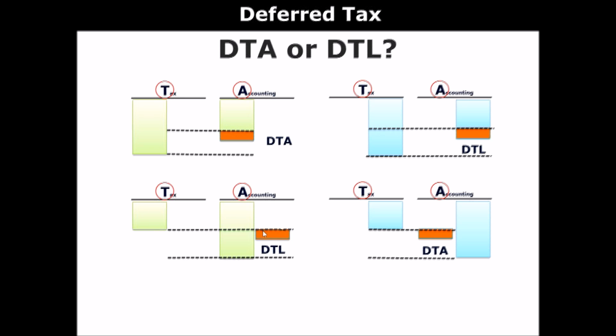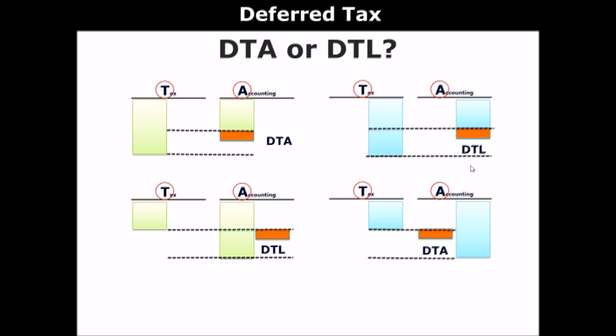So how can I reduce the gap? By recording deferred tax liability. So in this case, when an accounting base is larger than the tax base, when talking about assets, deferred tax liability is recorded. All right, so let's try this one too.